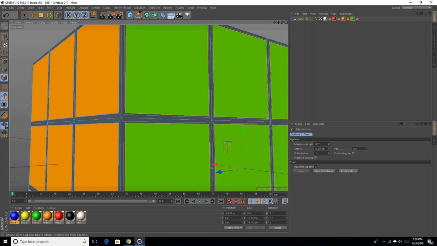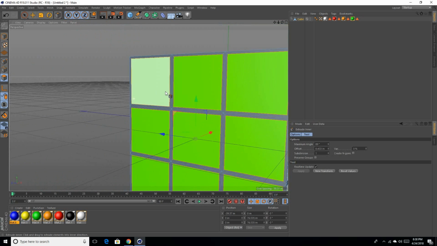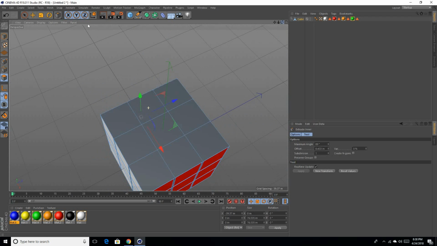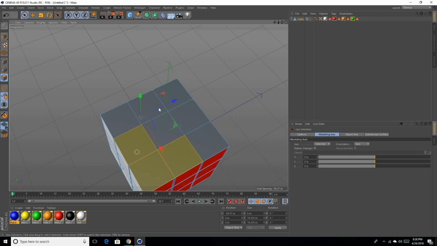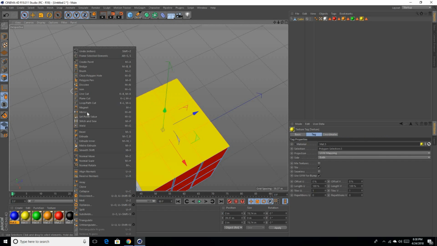Let's do the top now. Spacebar. Select them all. Let's make this one yellow. Extrude inner. And let's make that border. Alright, that looks good. Let's do the bottom.